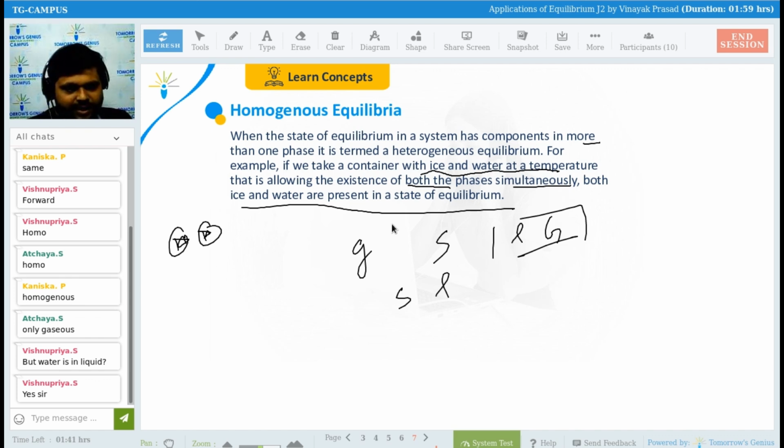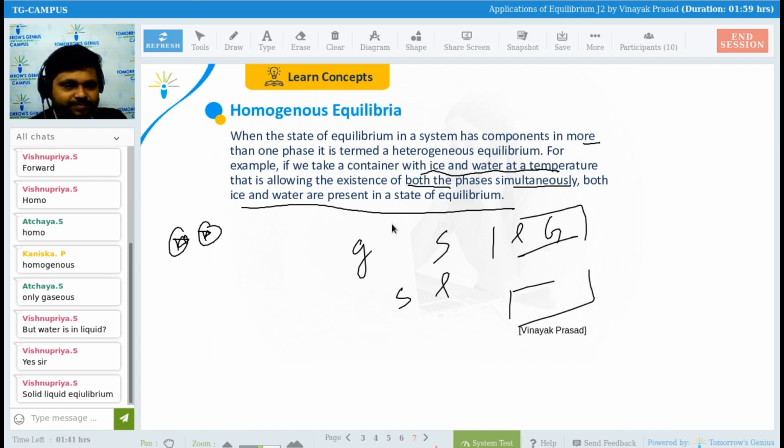Guys, you might have heard that ice at 0 degrees Celsius starts melting, and at the same temperature water will be converting into ice. Ice is in solid state and water is in liquid state. So both can exist in the same condition.